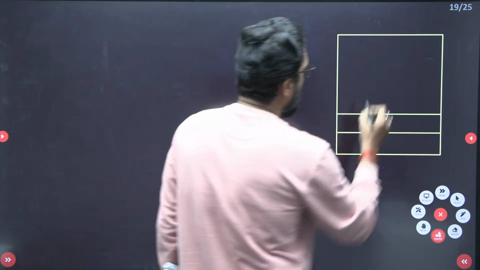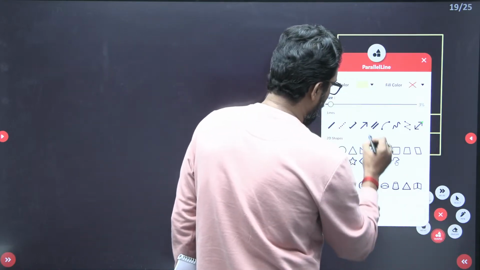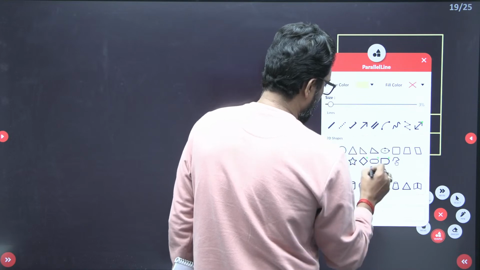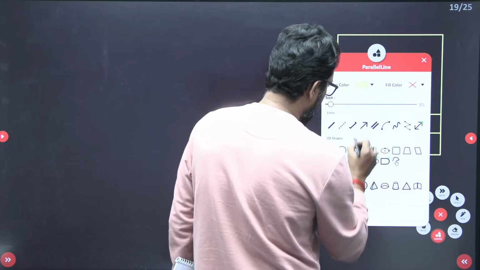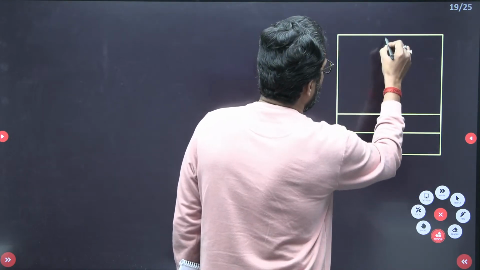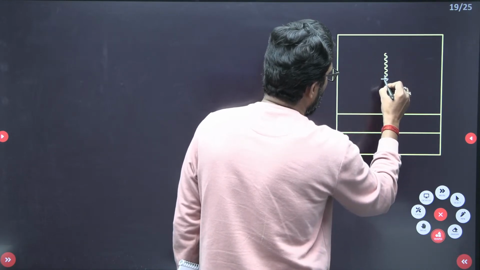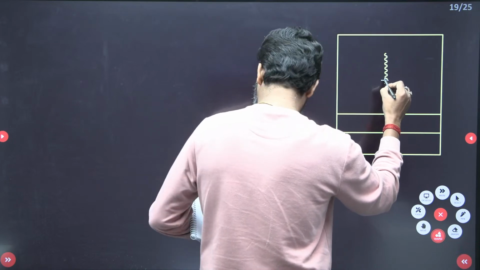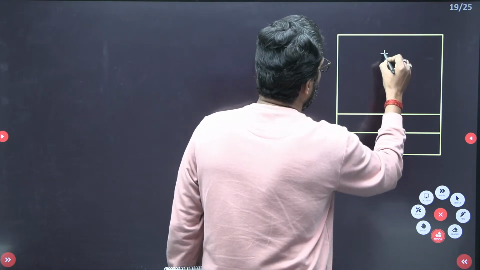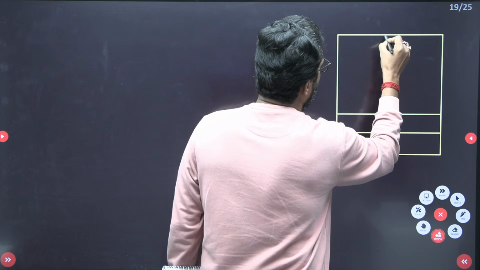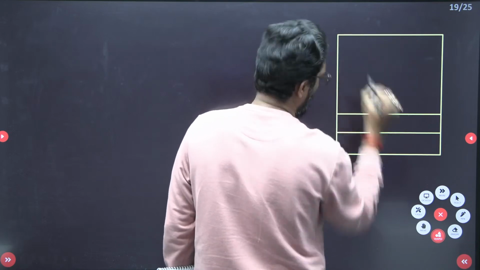Now, in this one, there is a spring attached. Let's suppose this is your stops here.